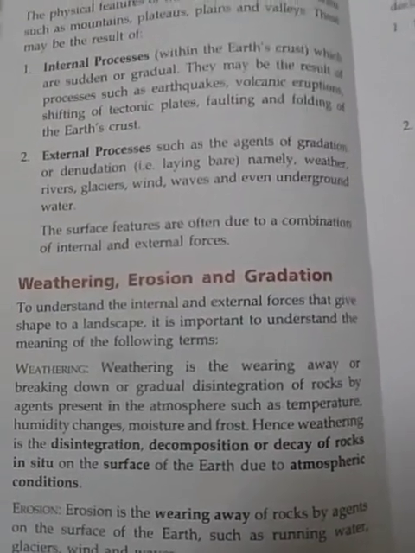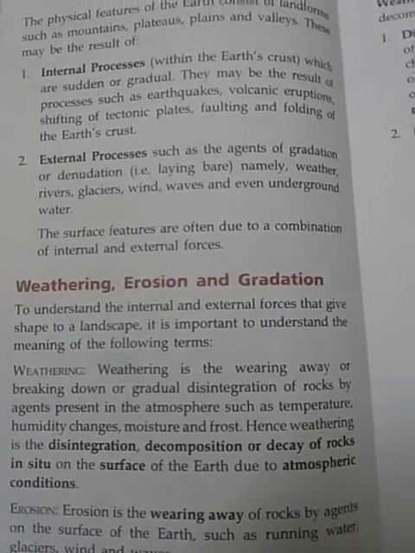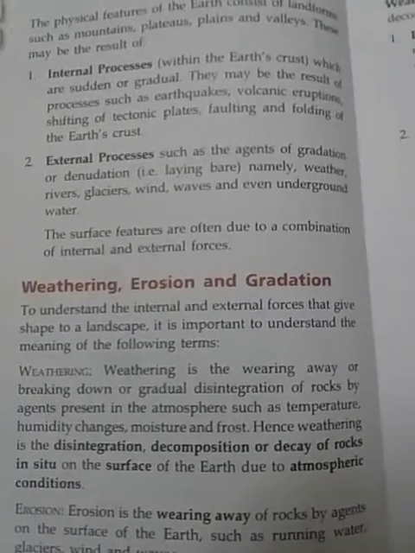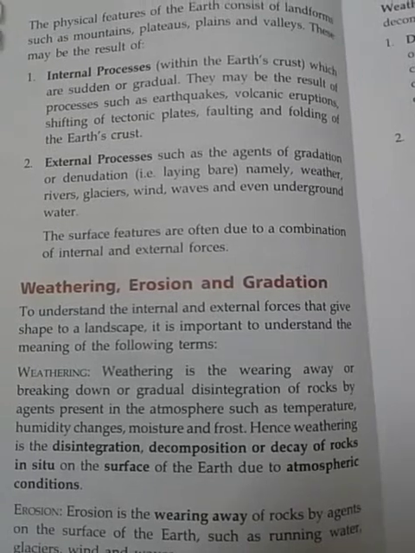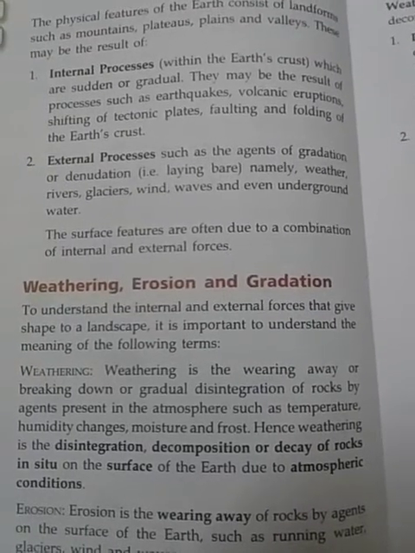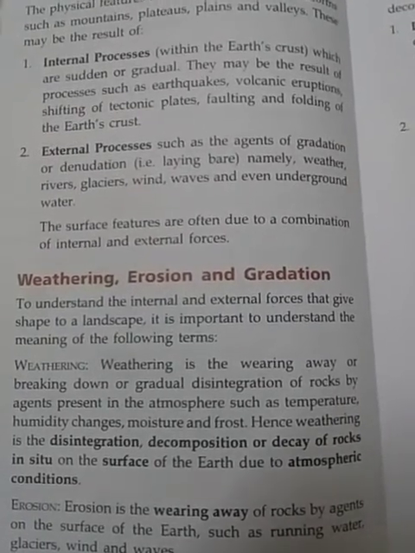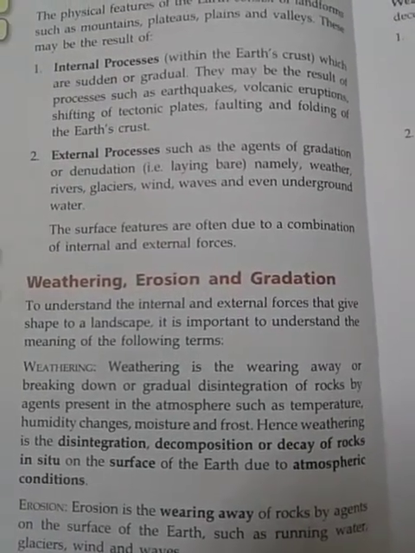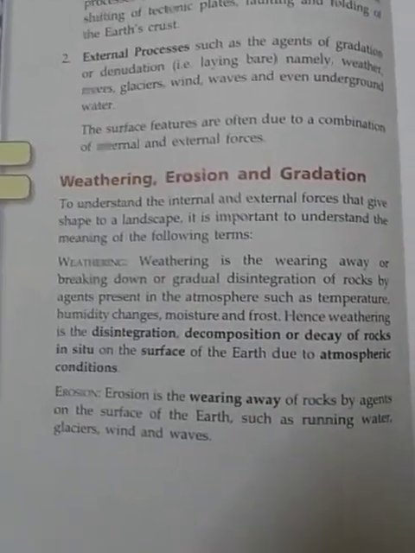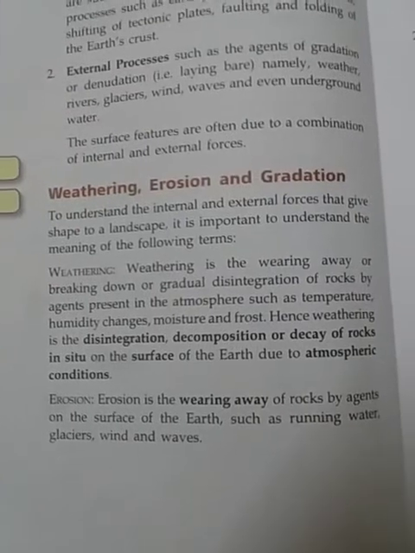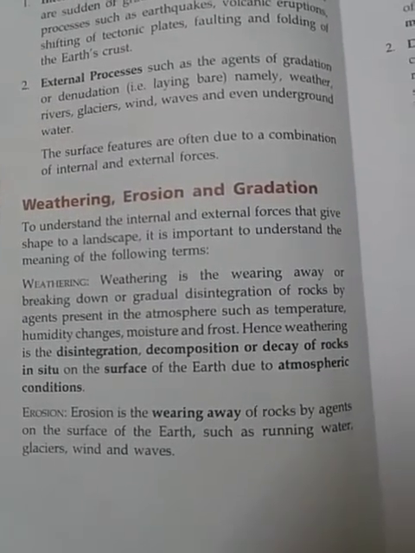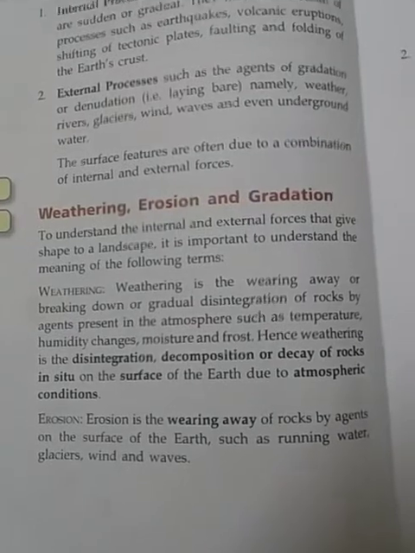And weathering consists of both disintegration and decomposition. Disintegration refers to the physical breakup of the rock into smaller fragments, and decomposition means a change in the chemical composition of the minerals present in the rock. Next term is erosion. Erosion is a wearing away of rocks by the agents on the surface of the earth such as running water, glaciers, wind, etc.